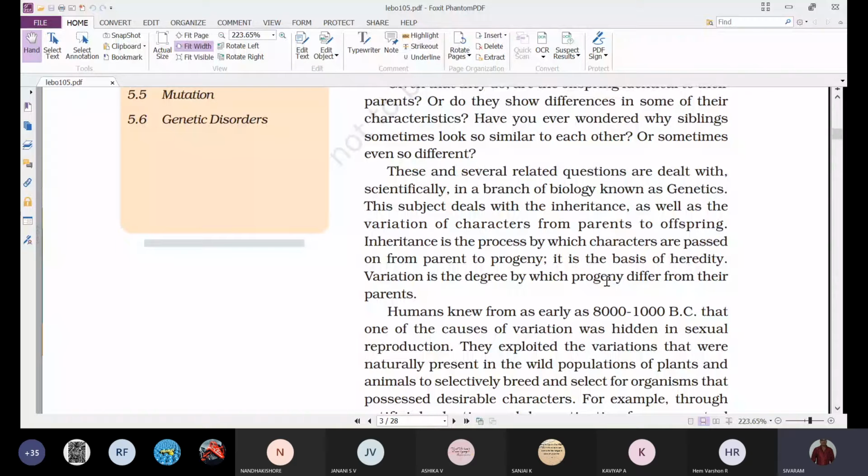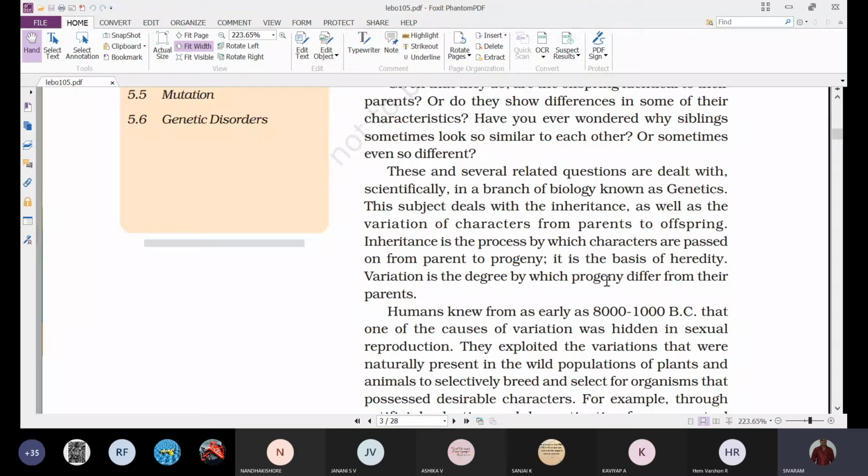Here, genetics deals with inheritance and variation. Inheritance is the process by which characters are passed on from parent to progeny. So the phenomenon of transfer of characters from parents to offspring, we call inheritance. It is the basis of heredity.